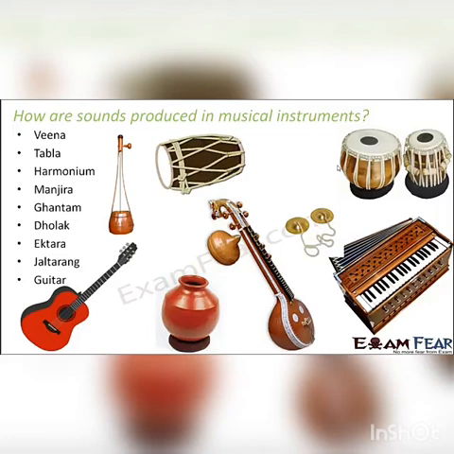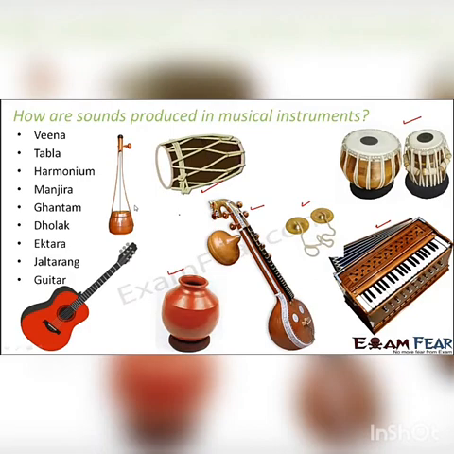Now some of the instruments which you see on the screen are veena, tabla, harmonium. In case you are not aware of which are these instruments, let me just tell you. So this is how a veena looks like. This is veena, this is tabla, this is harmonium. This one is a pair of manjira. This is a ghatam. You see, it almost looks like an earthen pot, but then it produces a very nice sound. This is dholak.